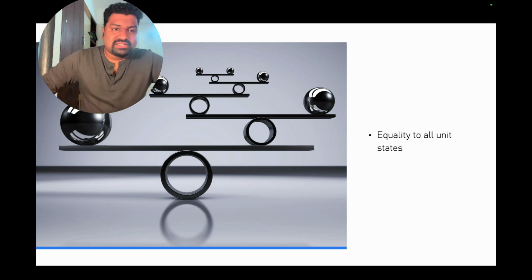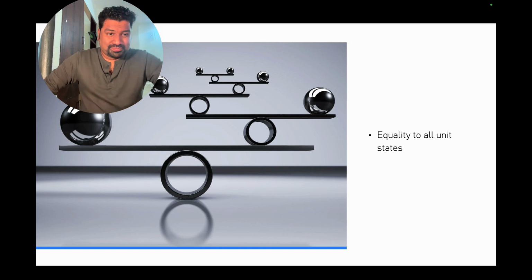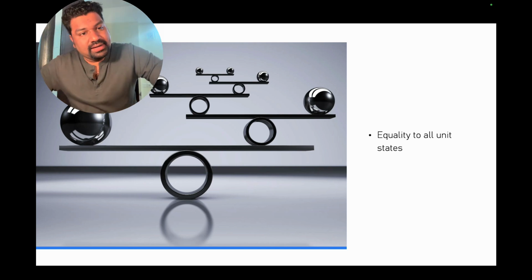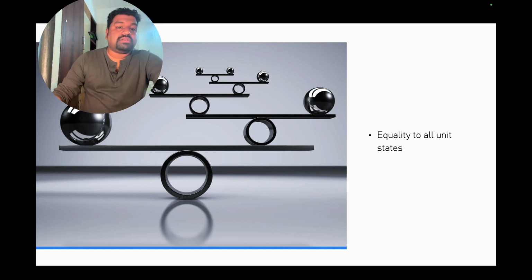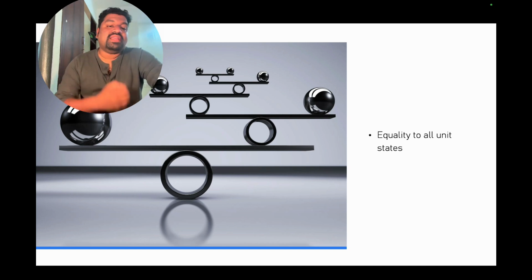What are the best examples of unitary government? Britain, France, and Japan. So for the UPSC exam, they are asking among these to pick out the one country which is not federal or not unitary. You can easily answer that question if you have attended this class.